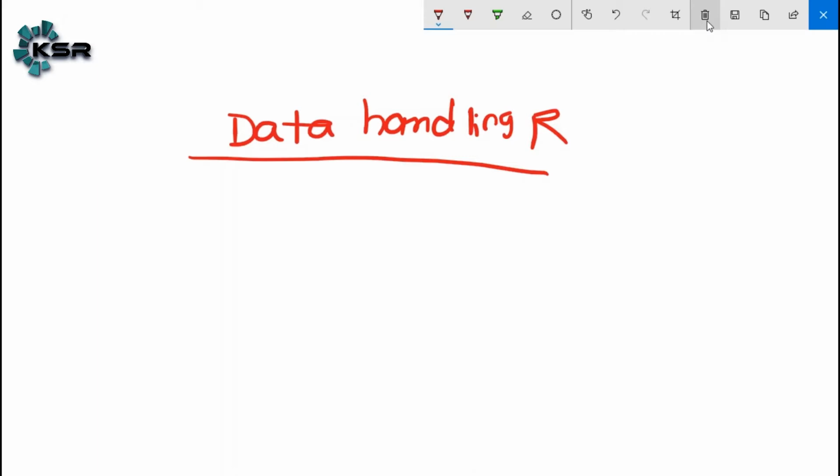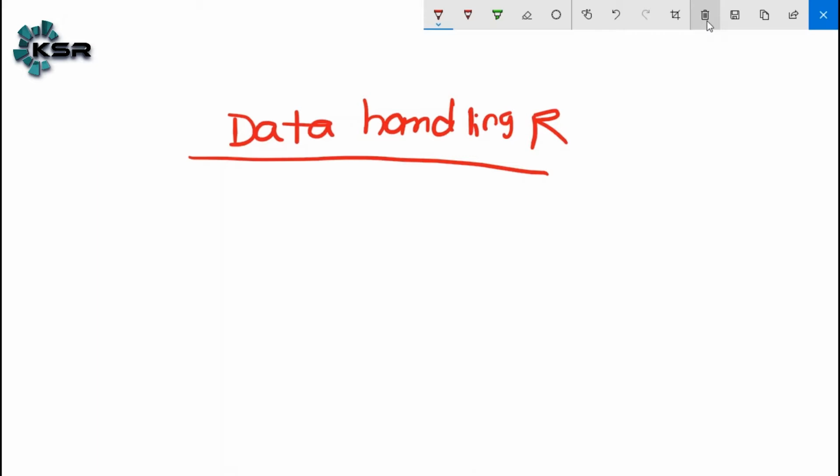Once we are done with the importing, does it mean that our work is finished? No, it doesn't mean that our work is finished. We have just started, we have just received the data. As a data scientist, your work starts from the point where you receive the data.